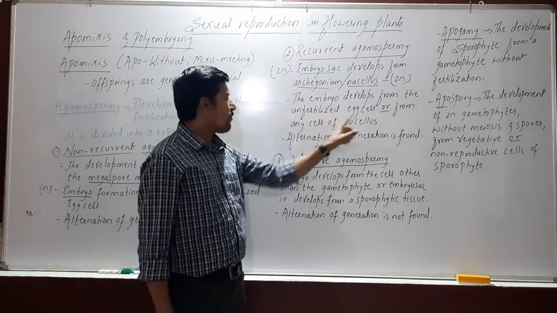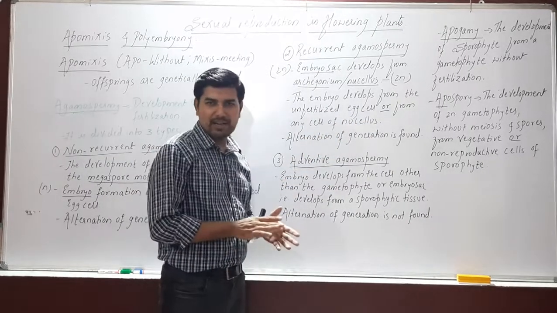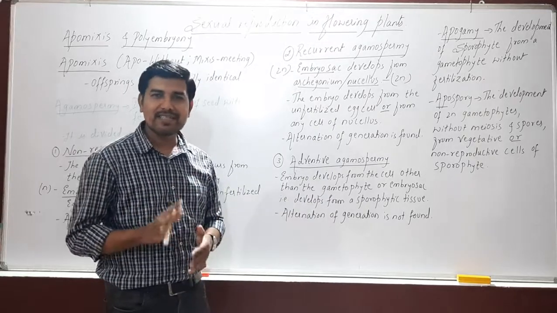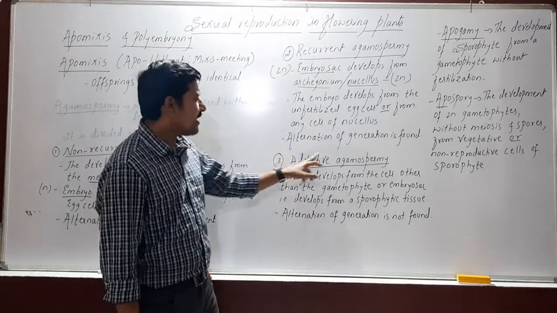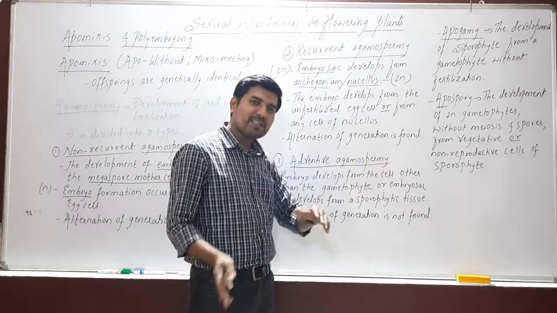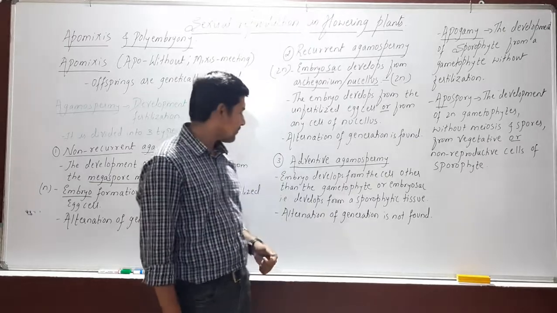The embryo develops from an unfertilized egg cell or from any cell of the nucellus. As the nucellus is diploid, it develops from any of the nucellar cells. Alternation of generation is found. That means the sporophytic and gametophytic generations are also observed in this.